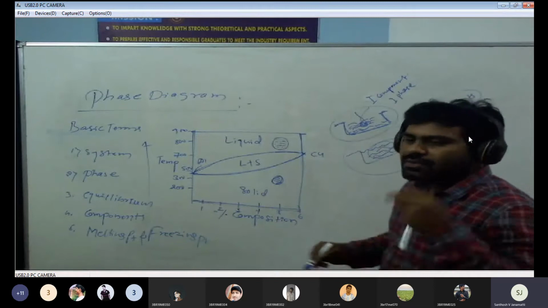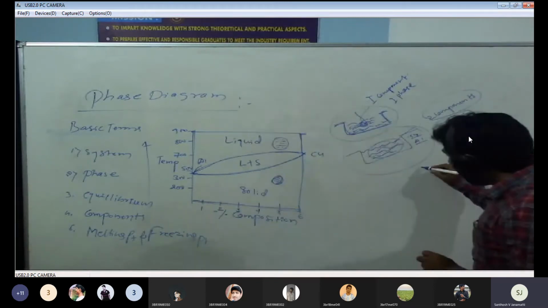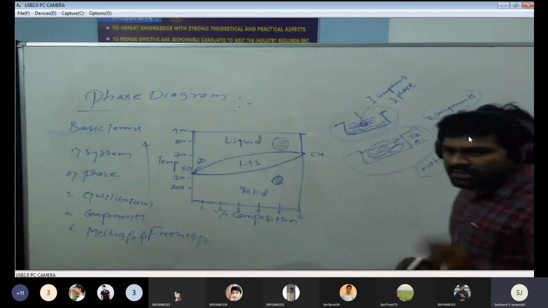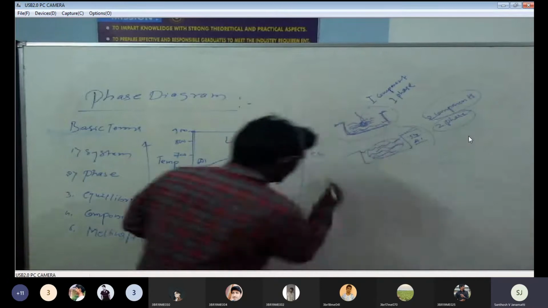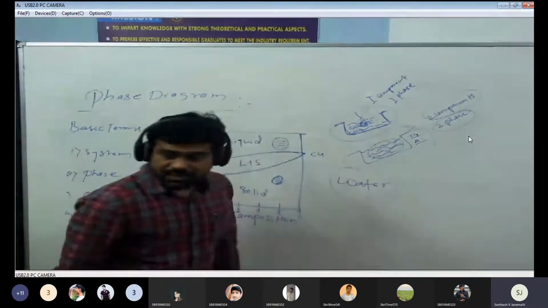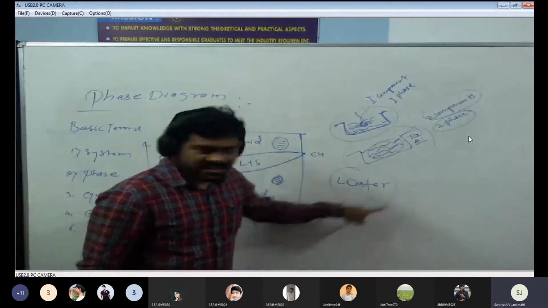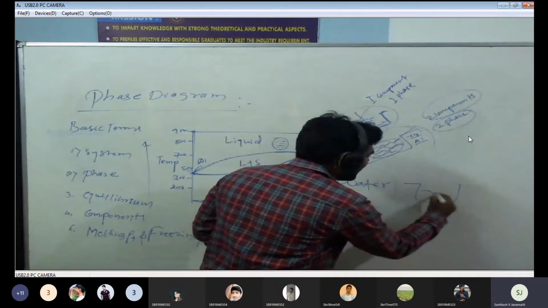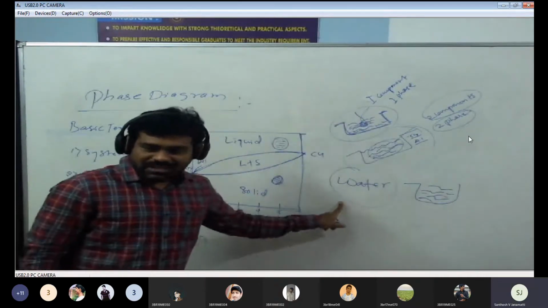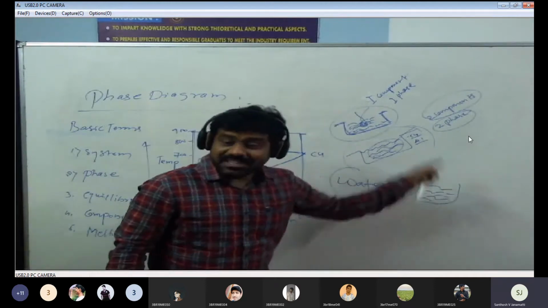One more example I will give you of how we can understand the phases. Suppose you take water. Do you know water has three phases? Water has three phases. How, sir? Suppose this water is at room temperature, it is in the liquid phase. Yes, this is one system. Water at room temperature is in the form of liquid. That is the liquid phase.